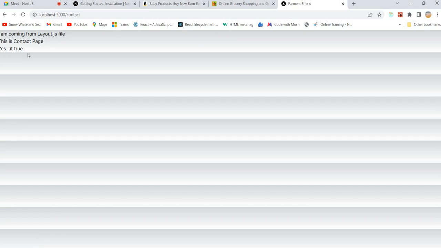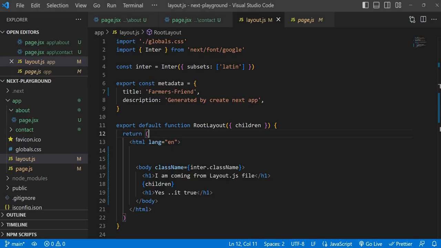So now just tell me where to add the navigation bar, header and footer. Where to add header and footer? Layout. Yes, in the same file. Understood?